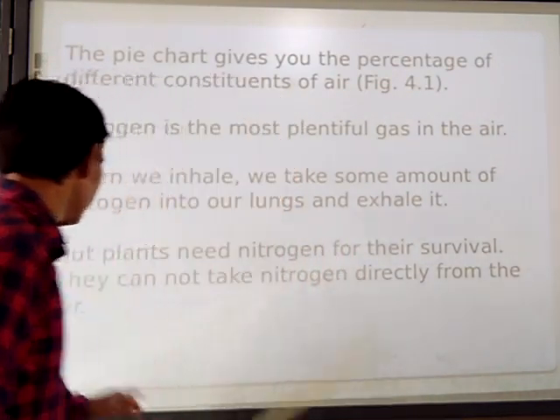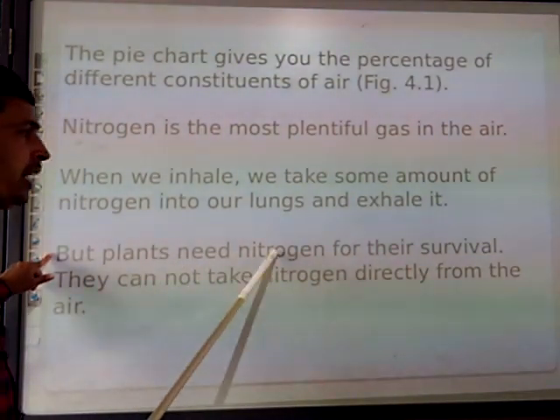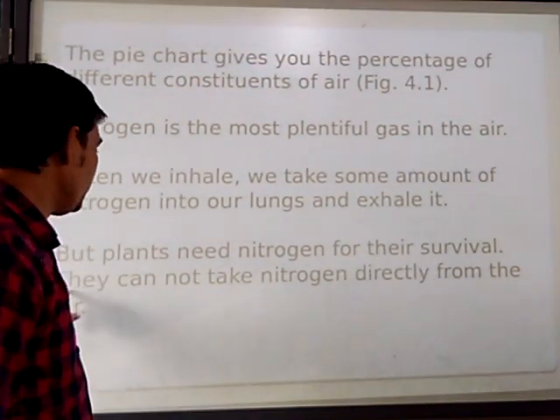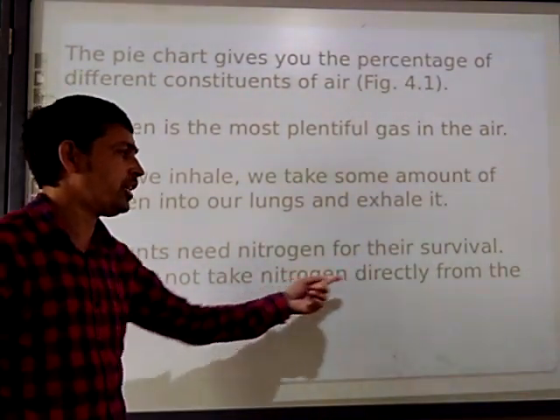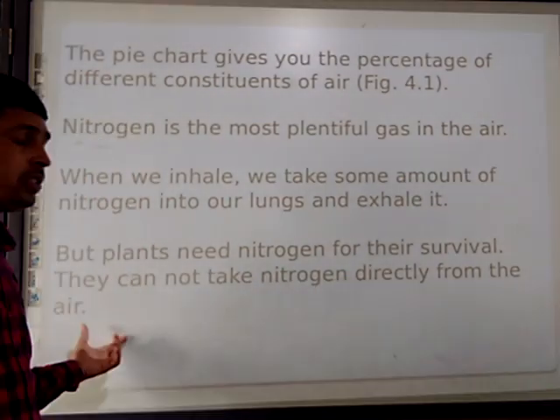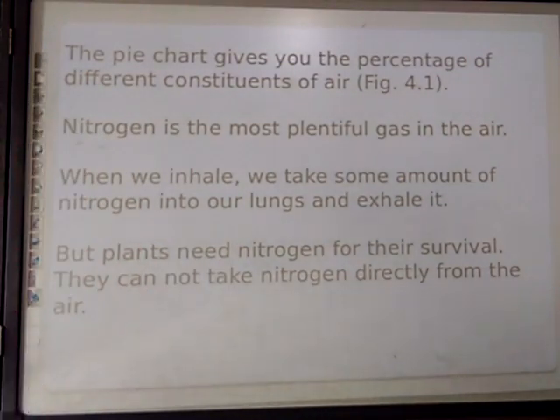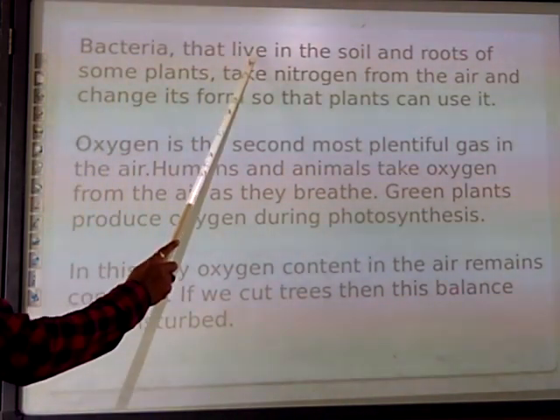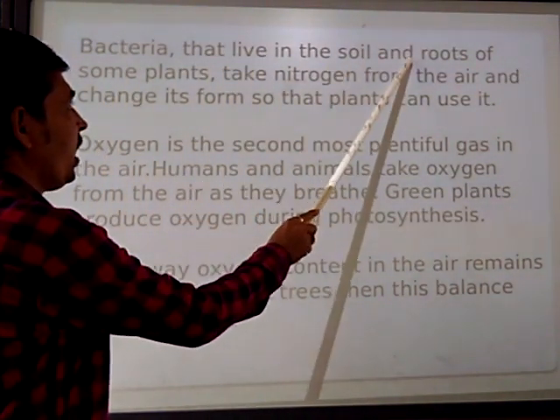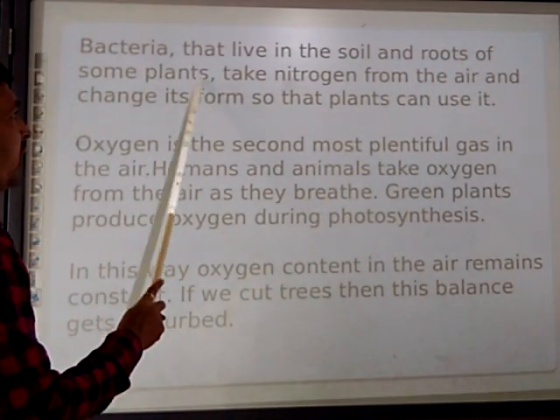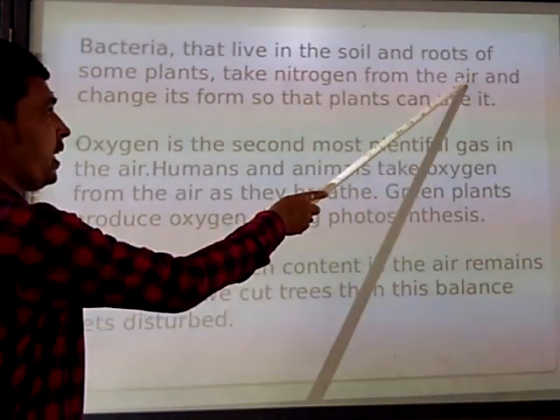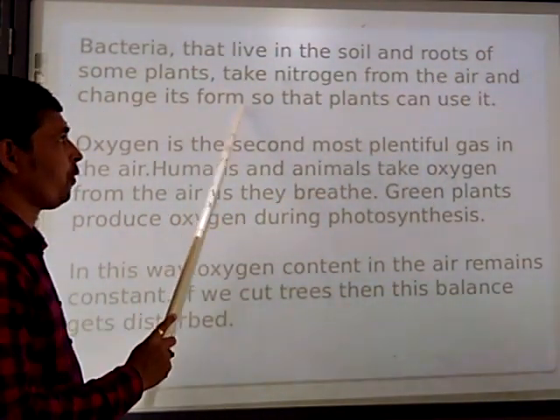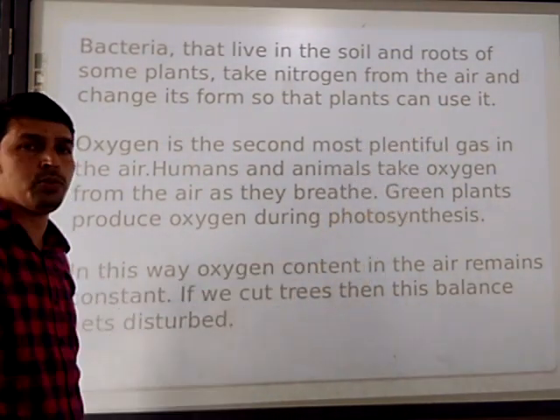Okay? But plants need nitrogen for their survival. They cannot take nitrogen directly from the air. Next, bacteria that live in the soil and roots of some plants take nitrogen from the air and change it into a form so that the plant can use it.